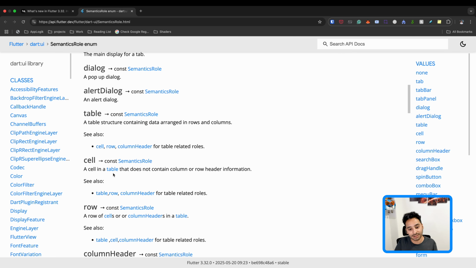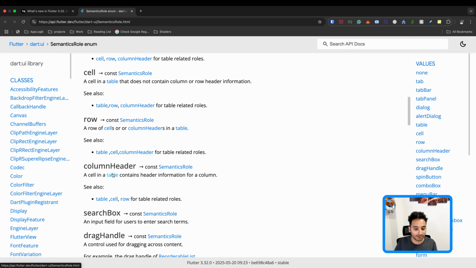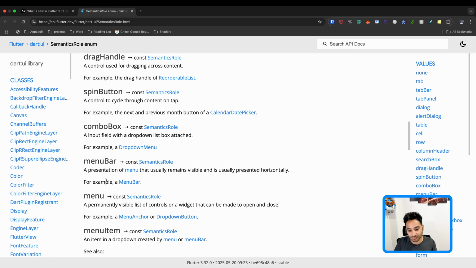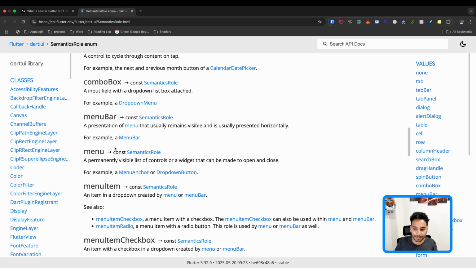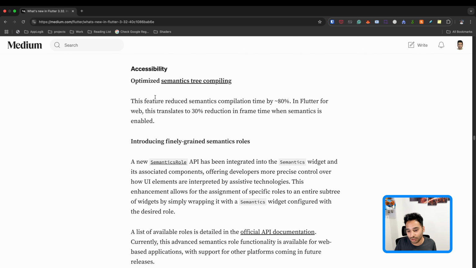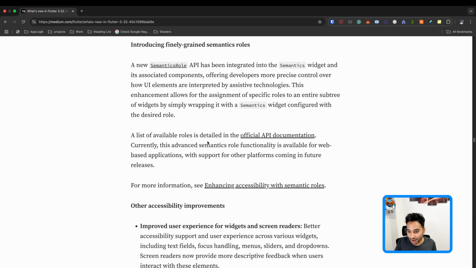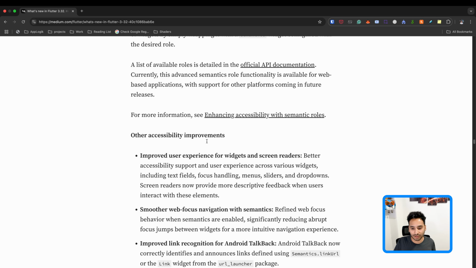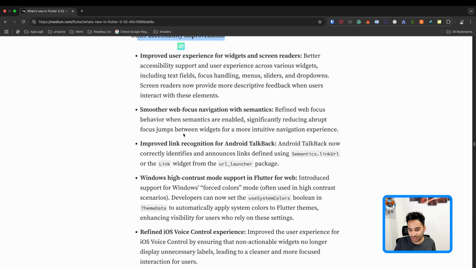And also it is important for you if you are developing a widget or something like that, so you can wrap it using the semantics, and then you can add the semantic role. So it helps the tools that are helping the people with different disabilities. So you can use it in your app. And we have other accessibility improvements here.